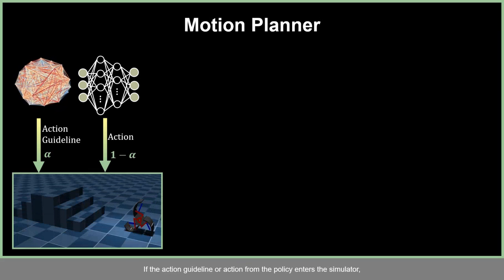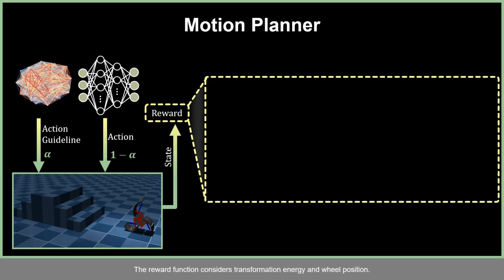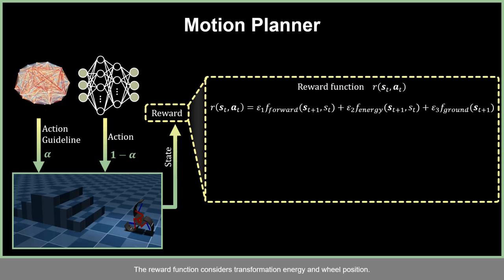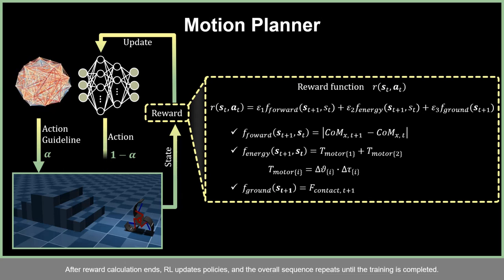If the action guideline or action from the policy enters the simulator, reinforcement learning calculates the reward for updating. The reward function considers transformation energy and wheel position. After reward calculation ends, RL updates policies, and the overall sequence repeats until the training is completed.